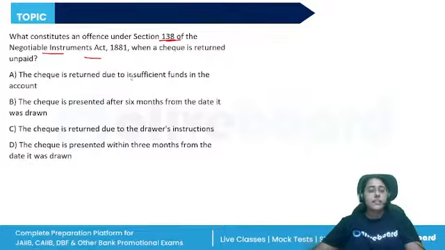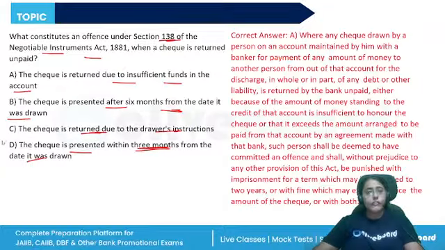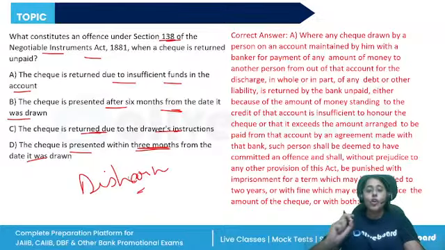The check is returned due to insufficient funds in the account. Check is presented after 6 months from the date it was drawn. The check is returned due to the drawer's instructions. The check is presented within 3 months from the date. So, when the check is returned, dishonor. When the check has been dishonored, then section 138 arises.